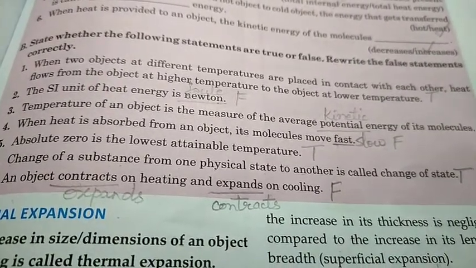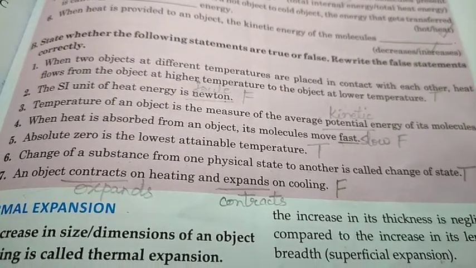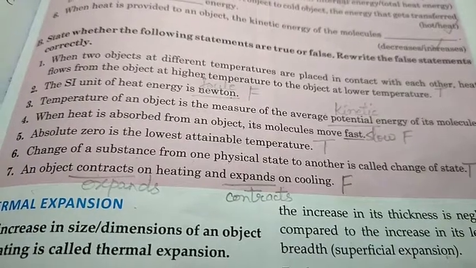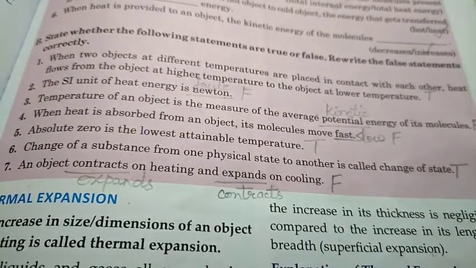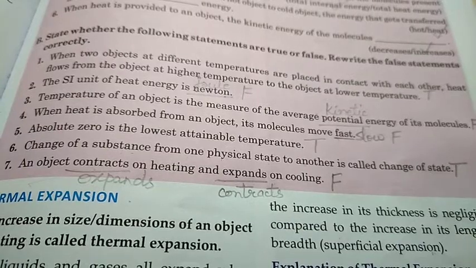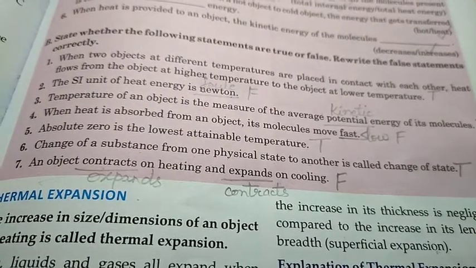When heat is absorbed from an object, its molecules move fast. This is also false. They move slow. Absolute zero is the lowest attainable temperature. This is true. Change of a substance from one physical state to another is called change of state. This is true. An object contracts on heating and expands on cooling. This is false. An object expands on heating and contracts on cooling.